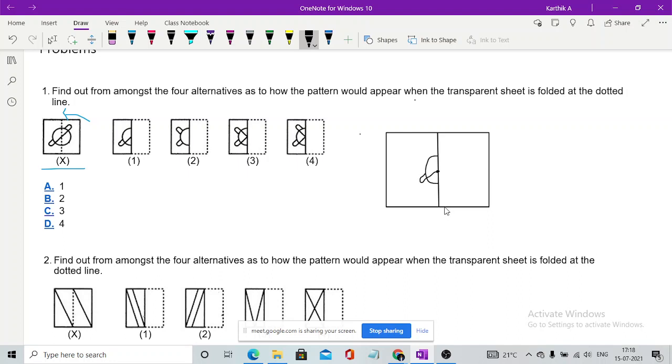So this is the left part that you guys get. Now the right part would be starting from the same point, that is this line which is to be drawn to the above part would be starting from the same line. So you will be having this line as well, but when you guys could see in option 1 and option 2, you don't have the reflect part of this line, so you will be getting a line like this. This line will come for sure whenever you fold it, so these two will be wrong.